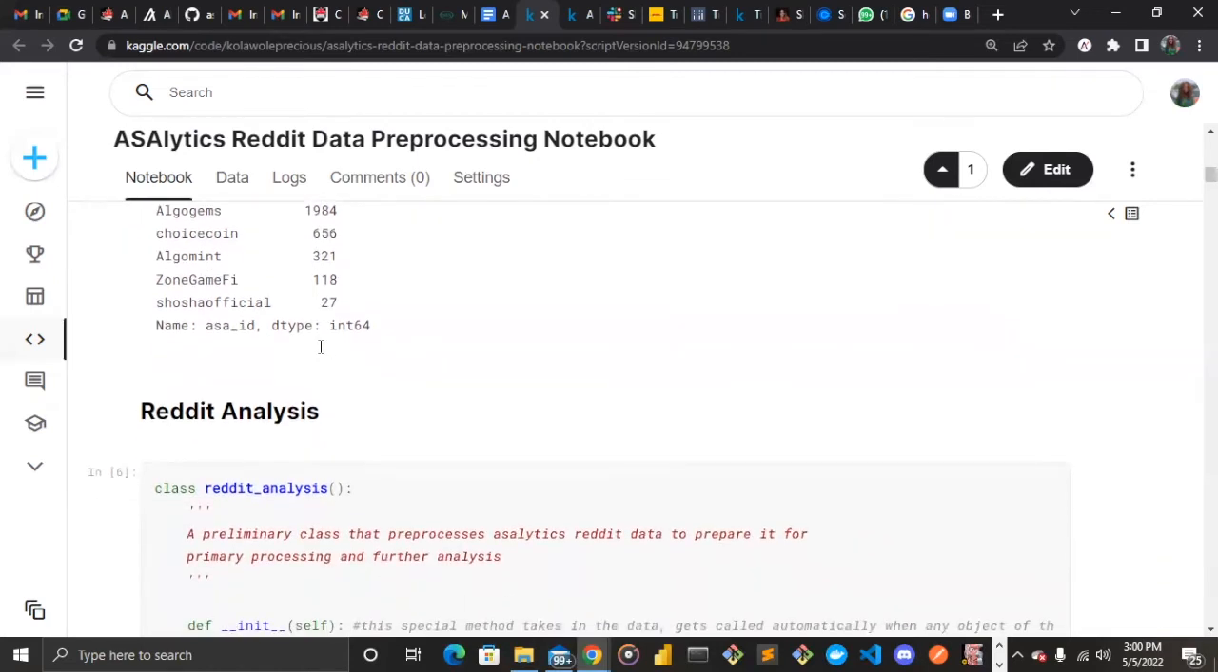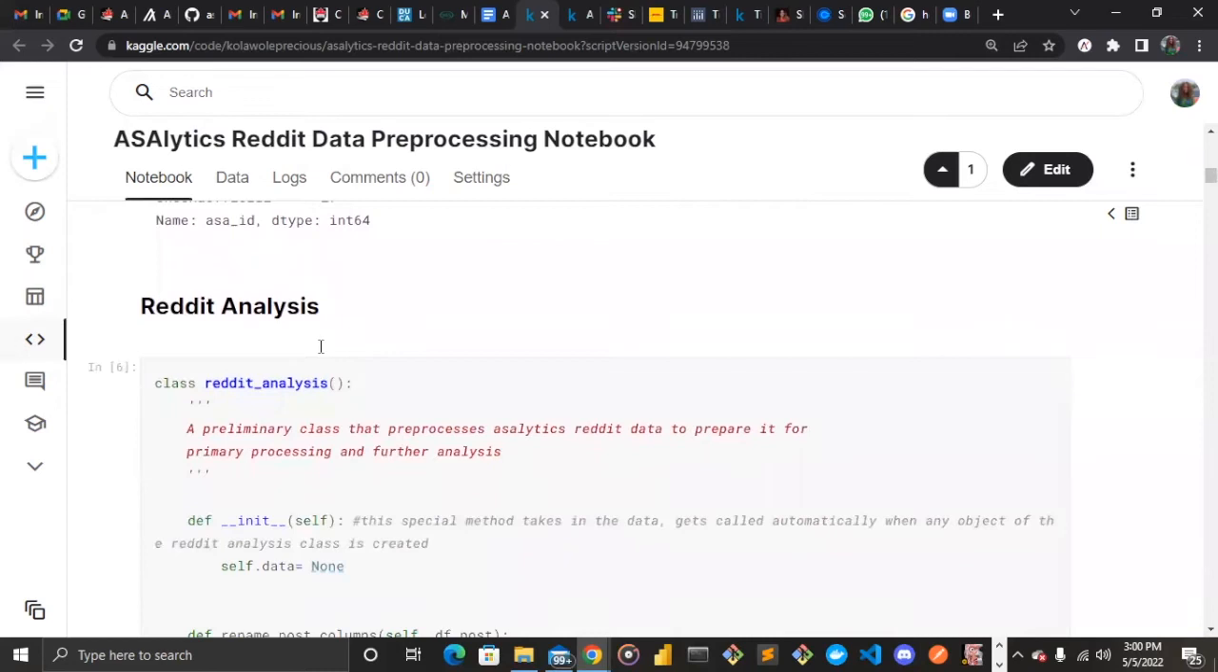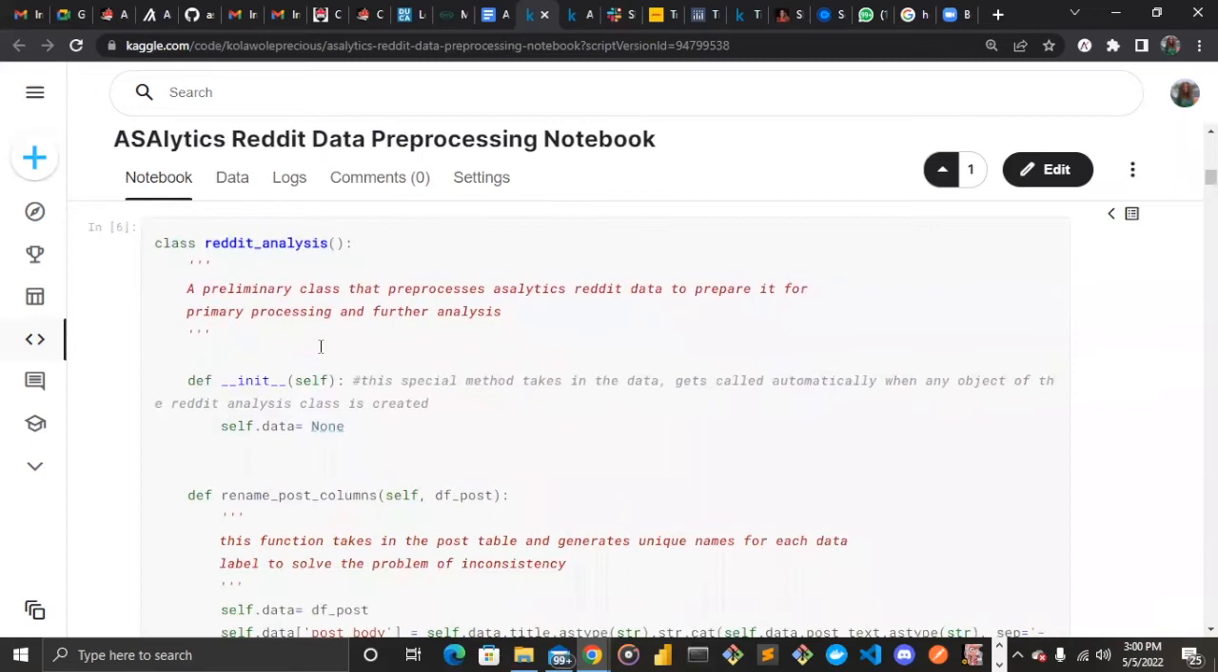So I'll move on to the Reddit analysis, how I've been able to analyze all the data in our Reddit table. Here, this is the Reddit analysis class, which is a preliminary class to preprocess all this Reddit data and prepare it for further analysis. And then this init function is a special method in Python OOP, which automatically gets called anytime an object in this class is created. And it takes in the data to be analyzed.